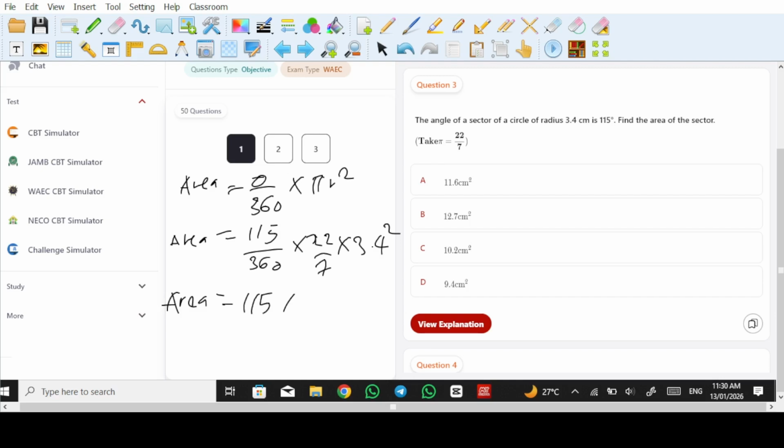So area is 115 times 22 times 3.4 times 3.4 over 360 times 7. Okay, so very simply we can use our calculator.